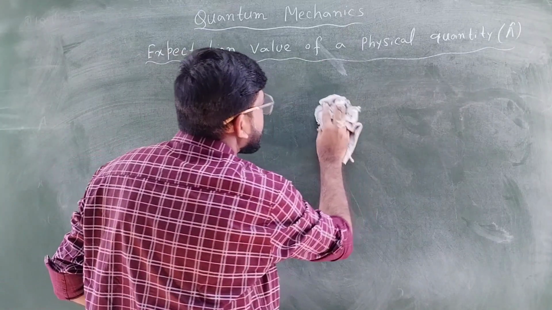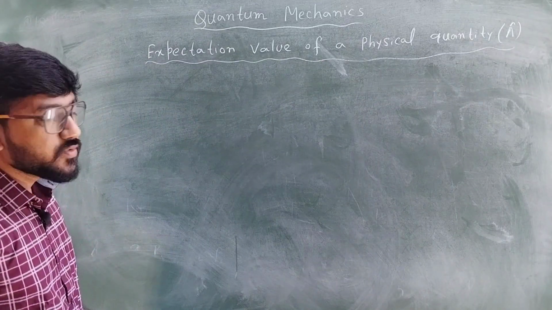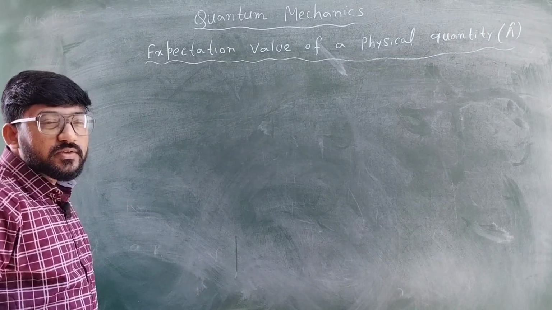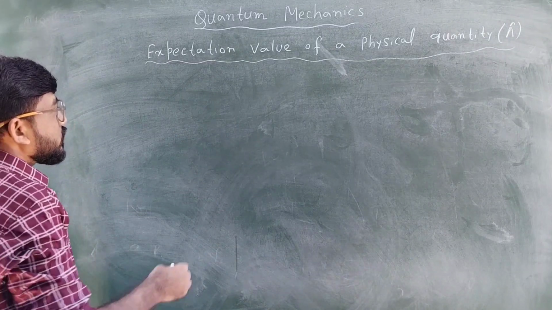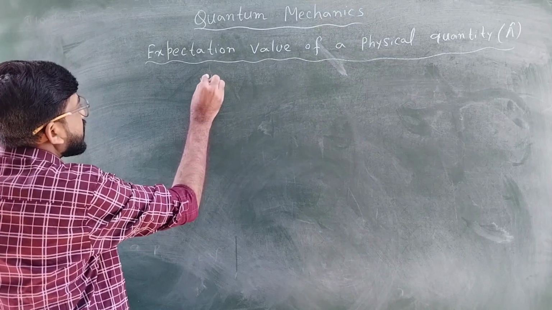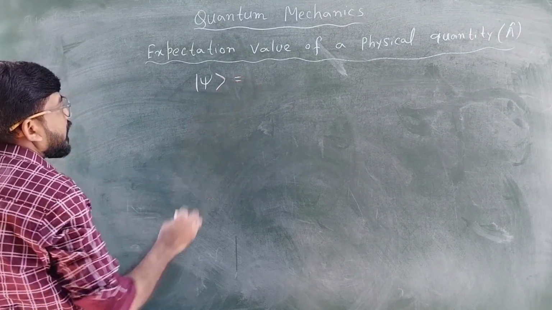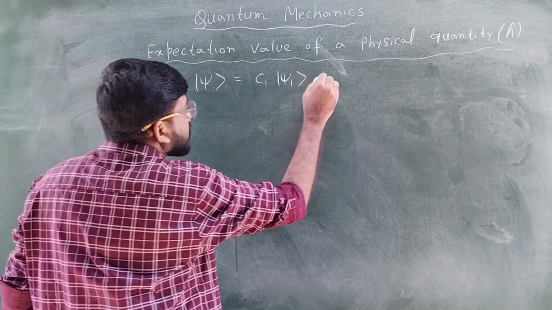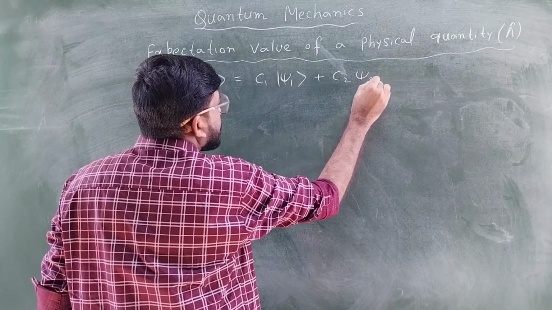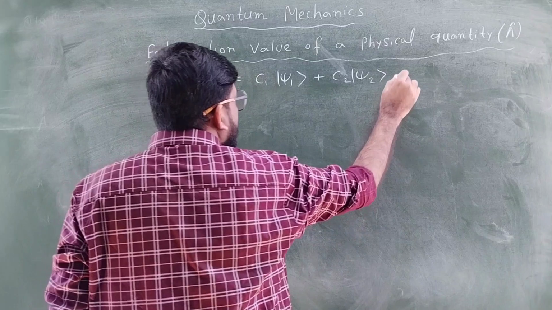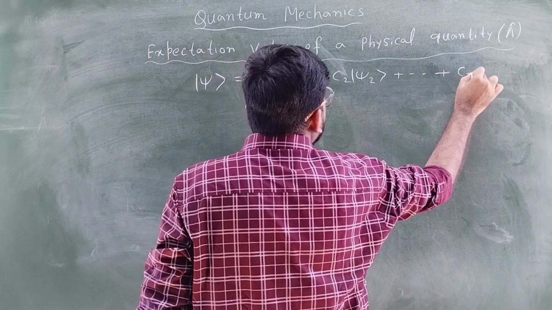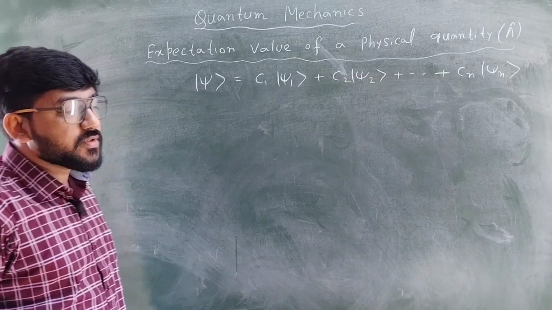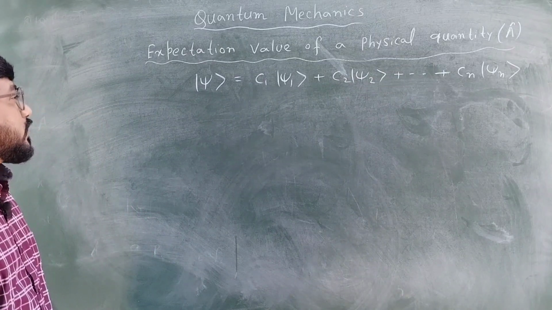We have already discussed this kind of thing, so you should see the playlist and follow the videos one by one so that you will understand better. So psi can be represented as c1 psi 1 plus c2 psi 2 plus dot dot plus cn psi n. This is how we can represent the wave function psi. This is called the superposition principle.